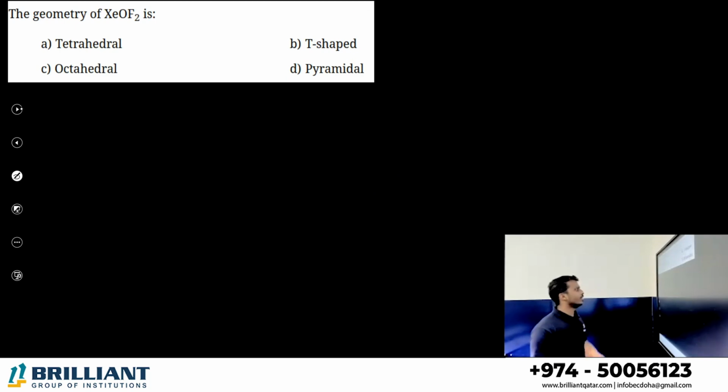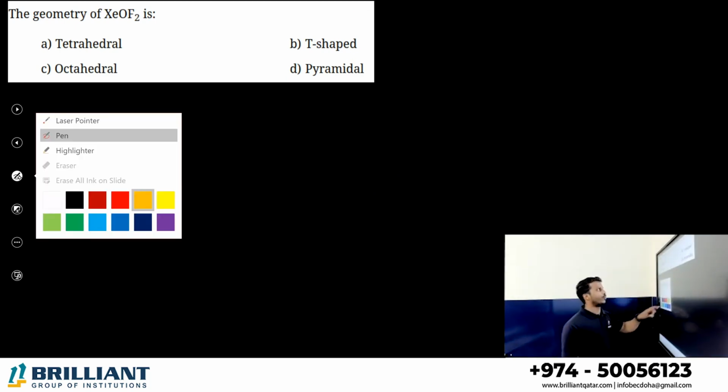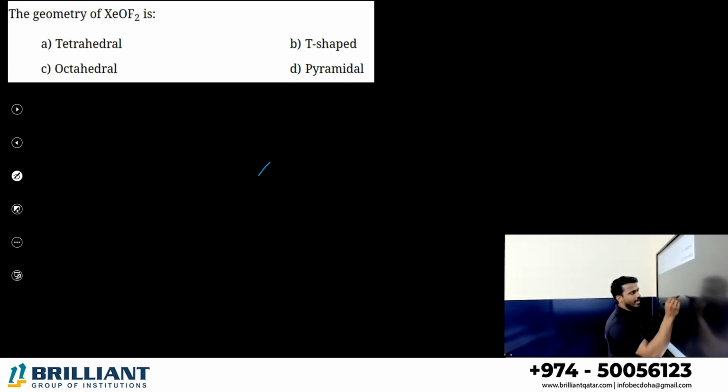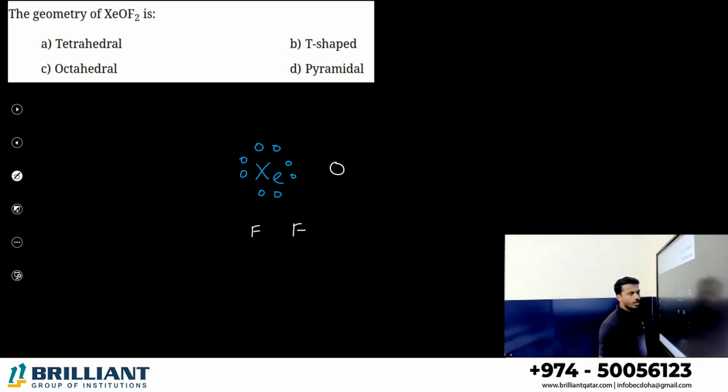Now, what is the geometry of XeOF2? Xe is the central atom. It is having 8 valence electrons. It is surrounded by 1 oxygen atom and 2 fluorine atoms. Each fluorine needs 1 electron to complete octet, but the oxygen atom needs 2 electrons to complete octet.